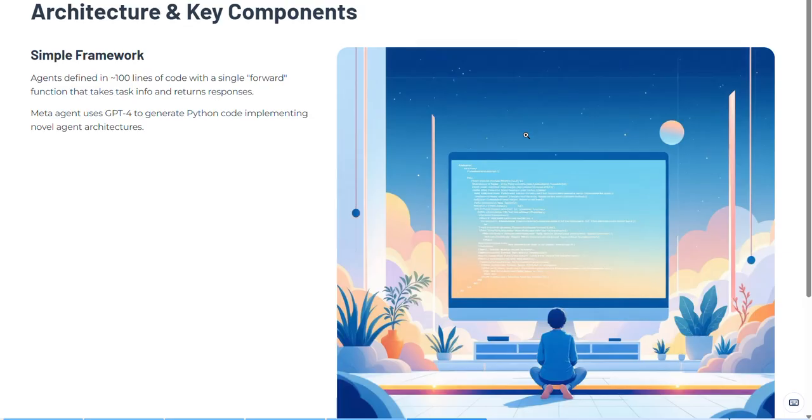They also add explicit mechanisms to encourage novelty, and the meta agent is asked to reflect on how a new design differs from the existing archive. So it doesn't just keep rediscovering the same patterns.